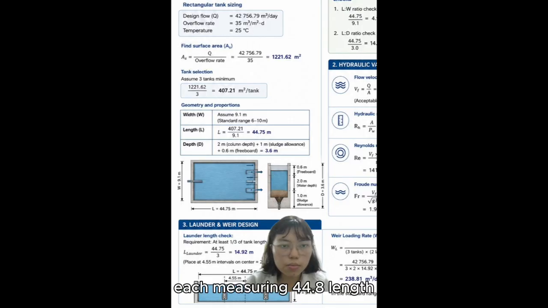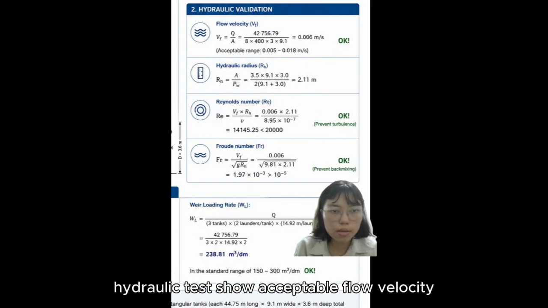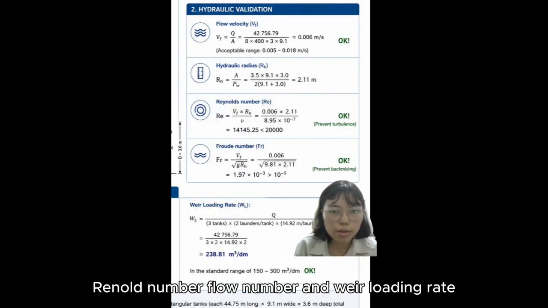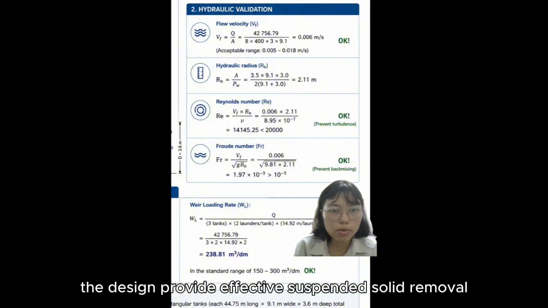3 clarifiers were designed, each measuring 44.8 length, 9.1 width, and 3.6 deep. Hydraulic checks show acceptable flow velocity, Reynolds number, Froude number, and weir loading rate. Therefore, the design provides effective suspended solid removal.